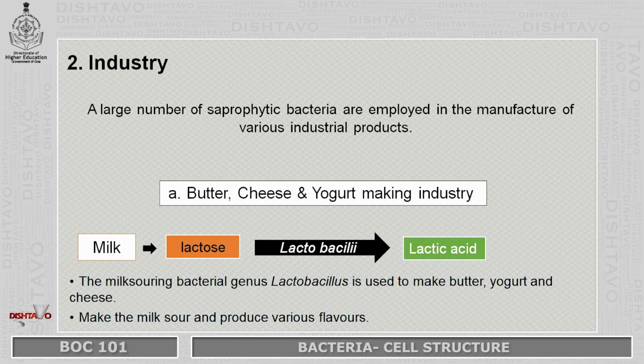They convert the lactose sugar present in the milk into glucose and subsequently into lactic acid. This lactic acid, the byproduct, sours the milk and ripens it, and this produces the various flavors in the cheese and the butter.